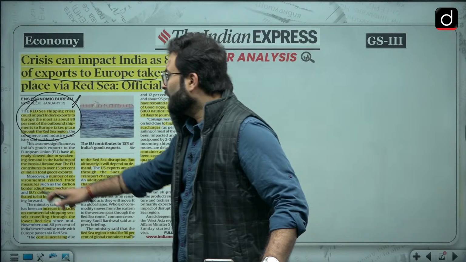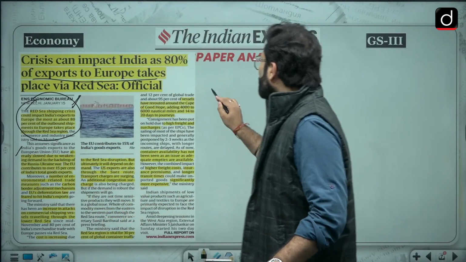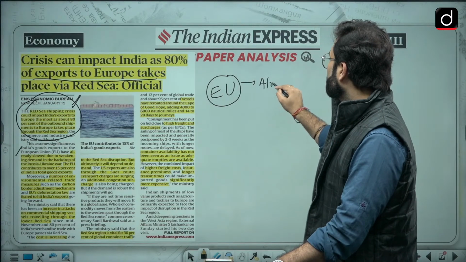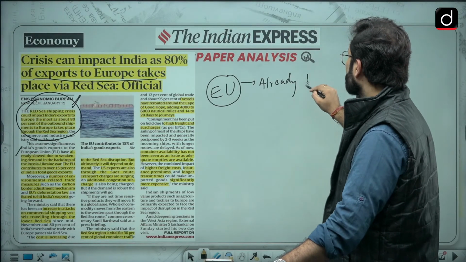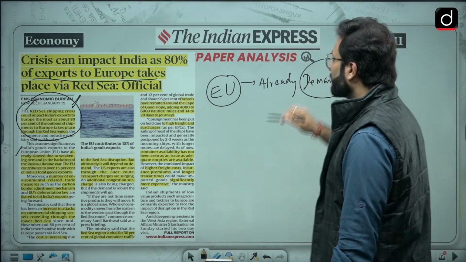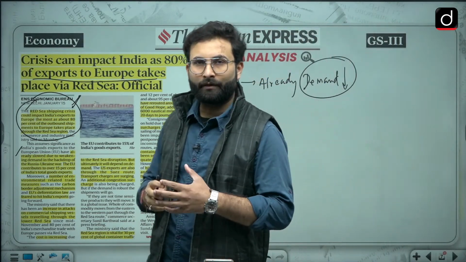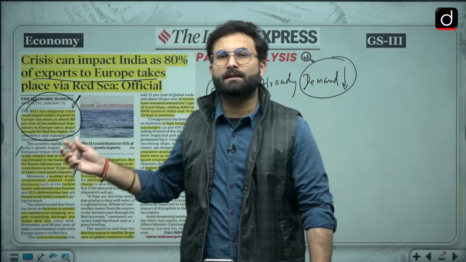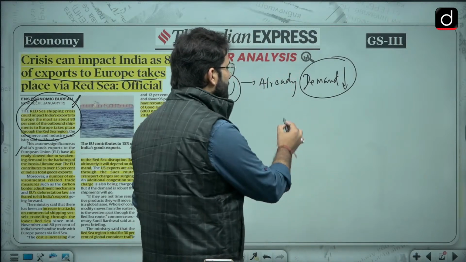Now when we are talking about European Union, we have seen already a decline in demand. So when demand is already slow over there, our trade is already impacted. Other than that, when there is an issue like this, it will ultimately increase the prices.